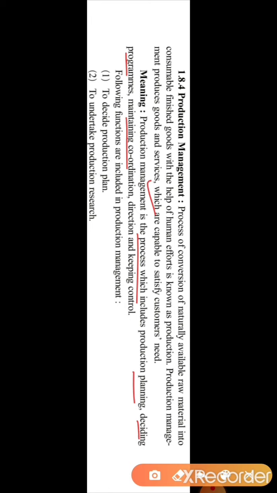Otherwise more stock will be produced and it will be a buffer stock and loss for the business. So they maintain the coordination with the sales department and marketing department, and they keep the direction and they keep the control.